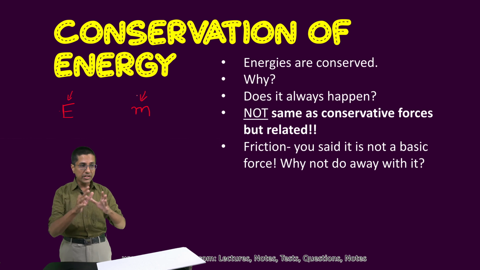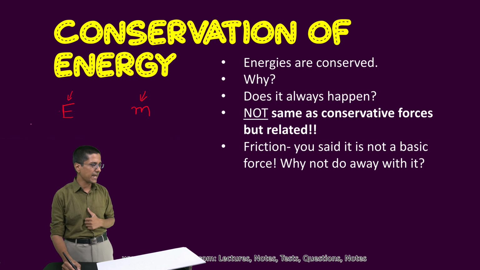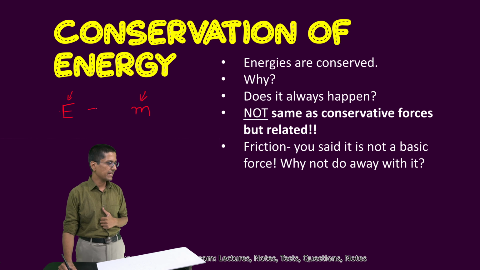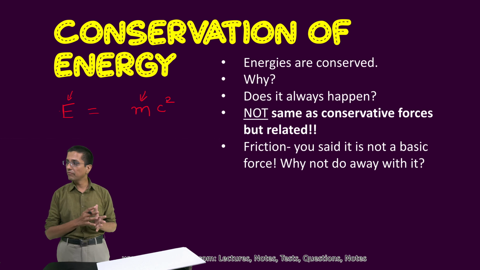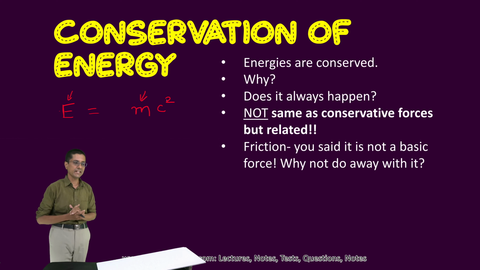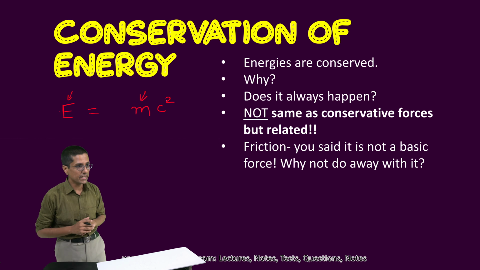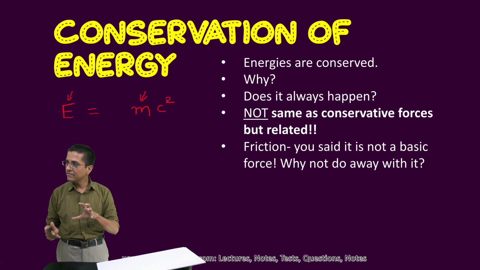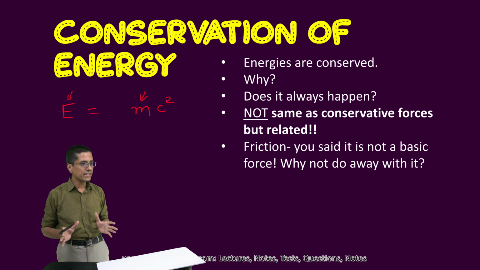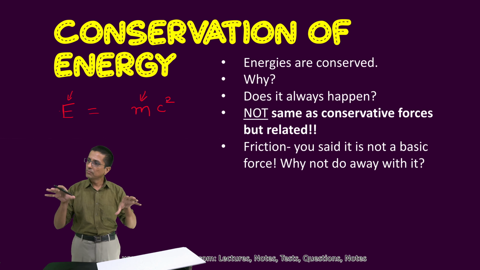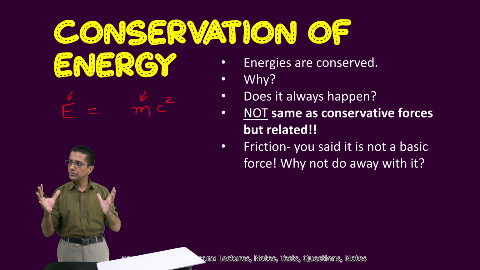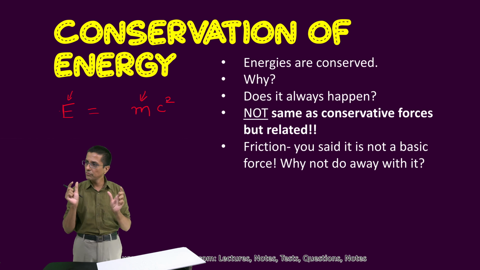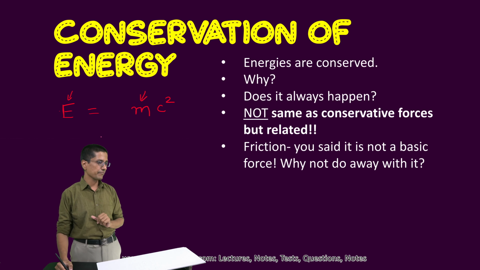But in general, in physics, we now understand that these two quantities, energy and mass, are actually interchangeable. I can go from one to the other because of the famous Einstein's equation E = mc². With that understanding, physicists now say that in a system, the total mass-energy is conserved. So they club mass and energy together into one quantity, mass-energy.